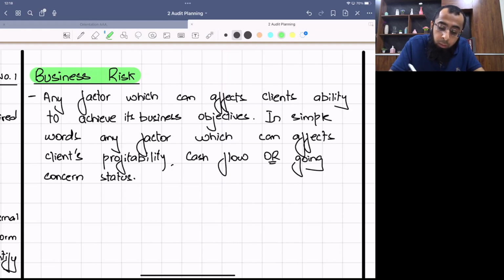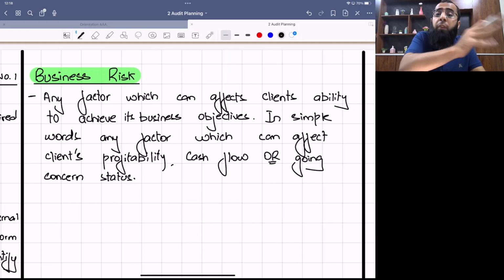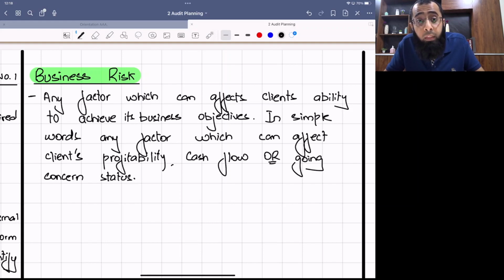Now, obviously, in order to evaluate the business risk, you need to obtain a good understanding of the client's business. The auditor goes and sits with the client and discusses with the business: tell me about your business. What is the situation going on? How are the sales going? Who are the key competitors? Give me some industry data. Obviously, the auditor not only relies on the client's information, he also performs his own research.